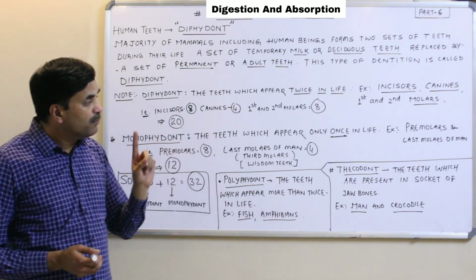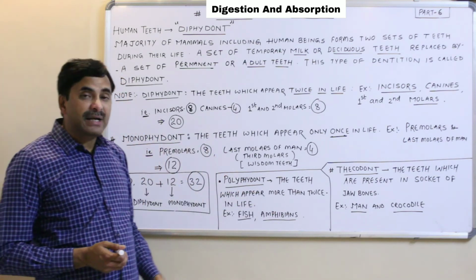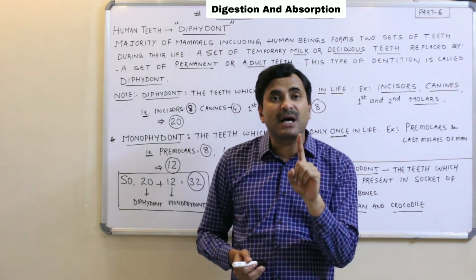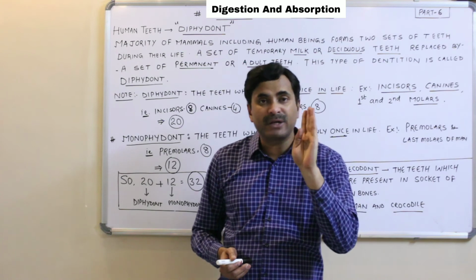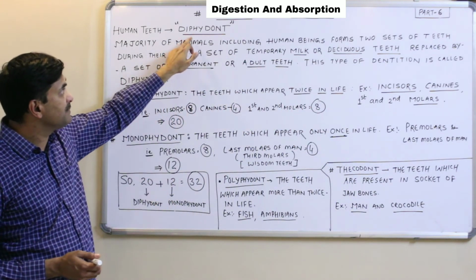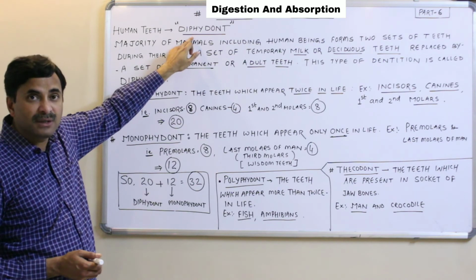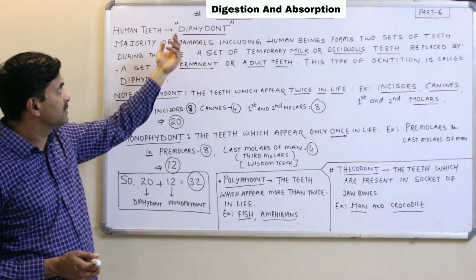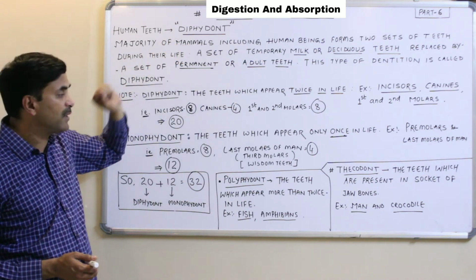One more thing at the last: in the previous video we studied that human teeth are heterodont, meaning 4 different types of teeth are present. Today we have studied that human teeth are diphyodont, although some teeth are monophyodont also, but generally 20 teeth are diphyodont.